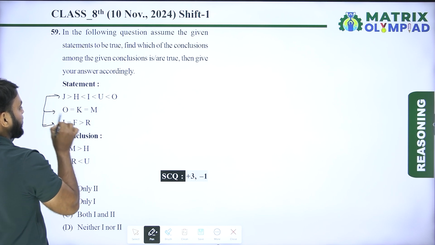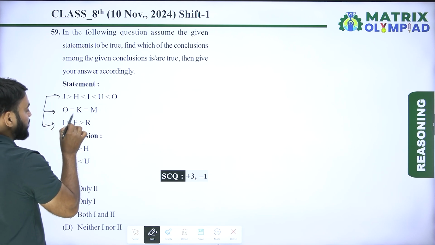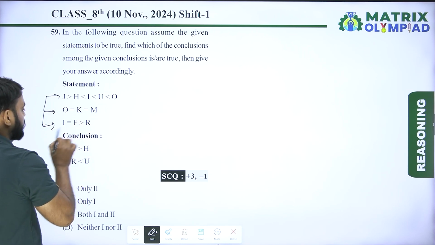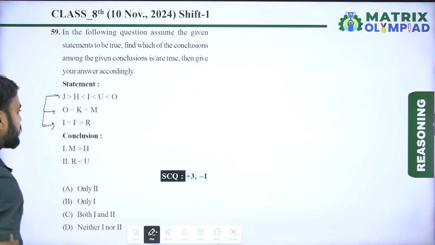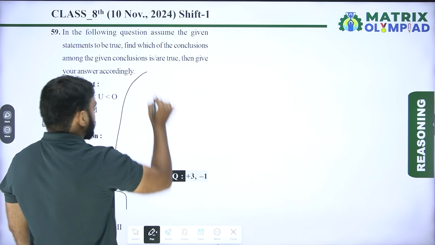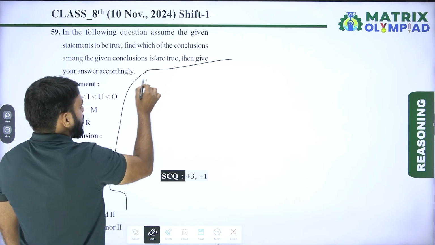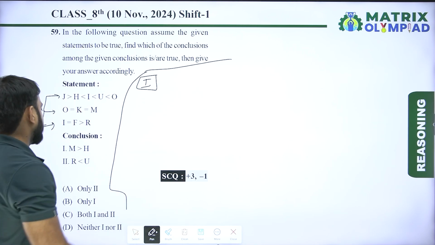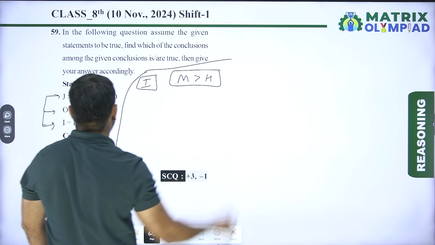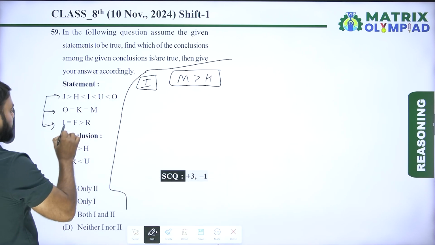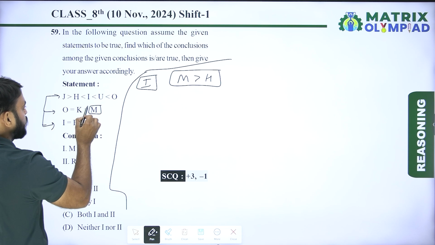The second statement is O is equal to K is equal to M. Now the third statement is I is equal to F is greater than R. So we have conclusions according to the given statements. Conclusion first is M is greater than H. M is greater than H. So now move M to H.